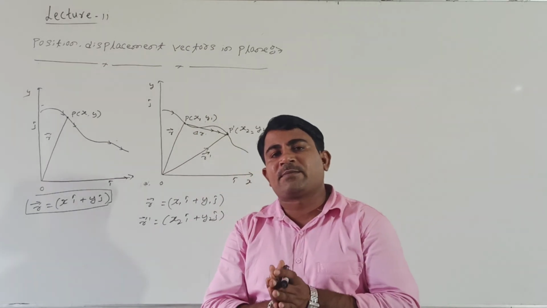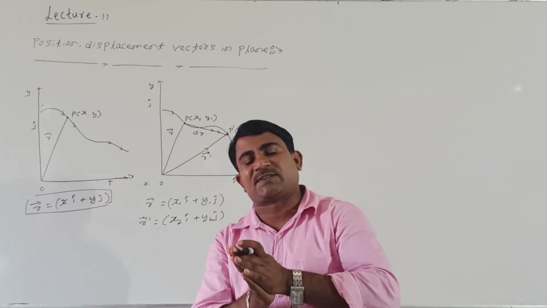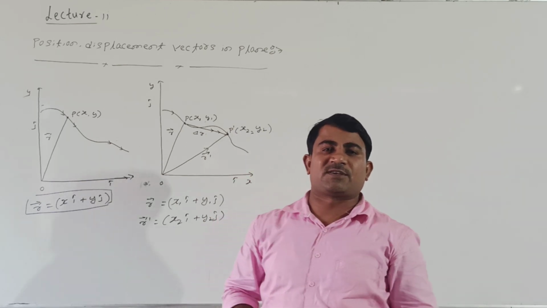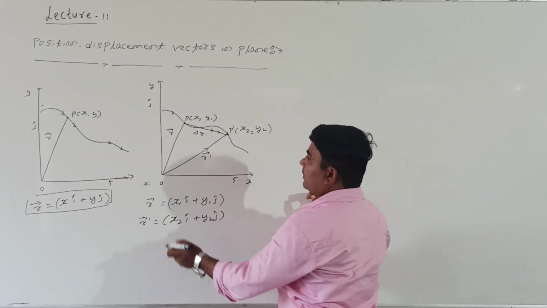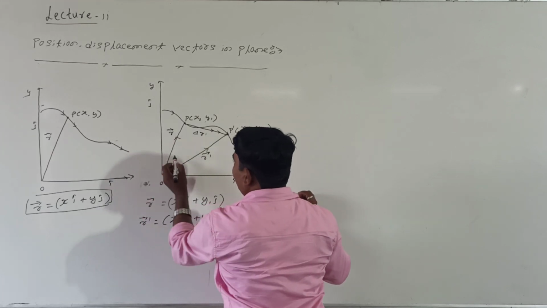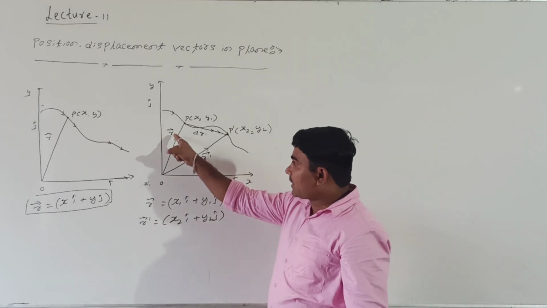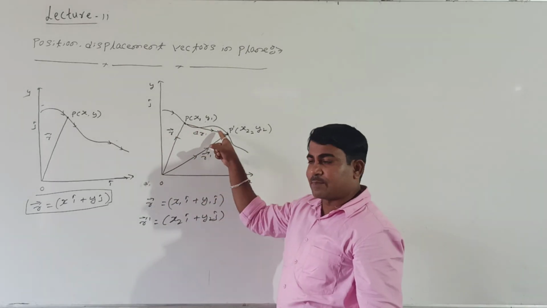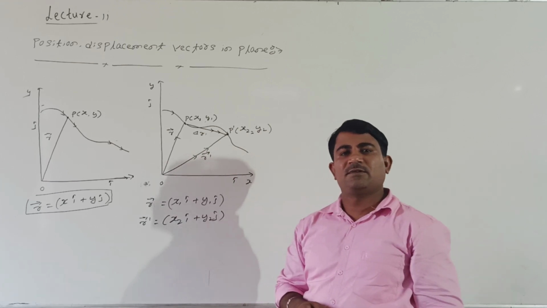Here the displacement of the body can be explained on the basis of addition of vectors. See here how. Look at me. R is one vector, R dash is one more vector. The R vector and del R displacement are in the same order, but R dash is in the opposite order, right?